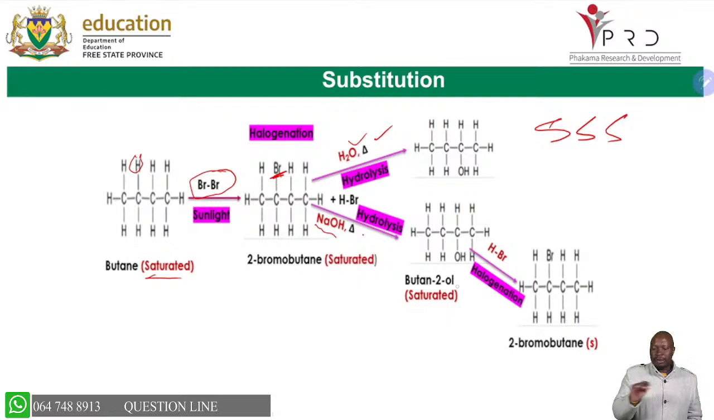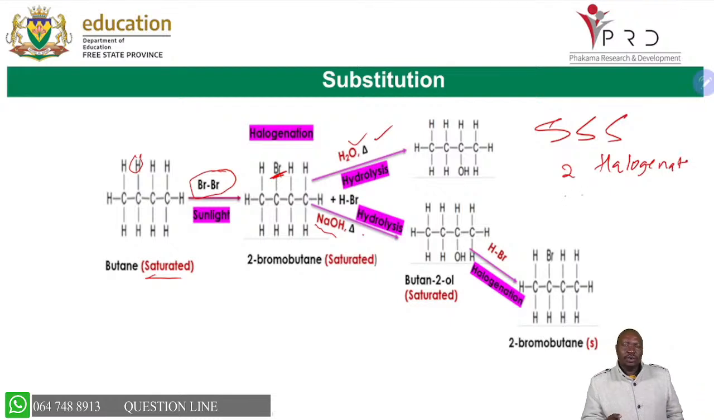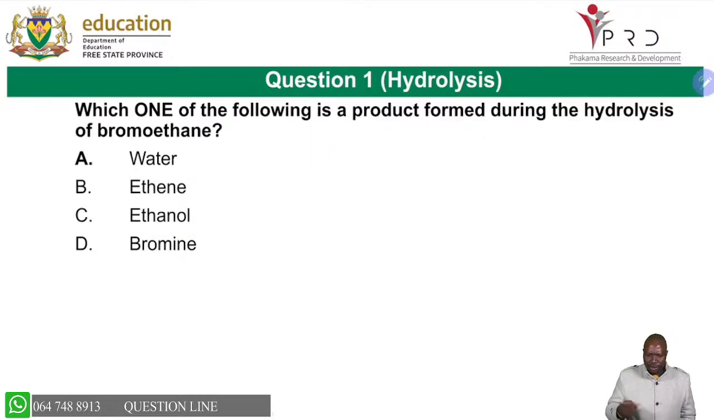So you can see that for substitution, we're having 2 halogenations and 2 hydrolysis. And I'm emphasizing hydrolysis to say we use water and mild heat, or dilute sodium hydroxide and mild heat, because we'll always ask you about the conditions for these reactions.